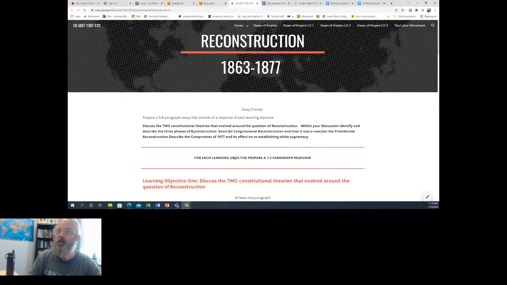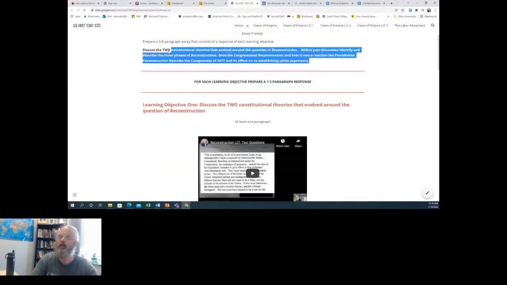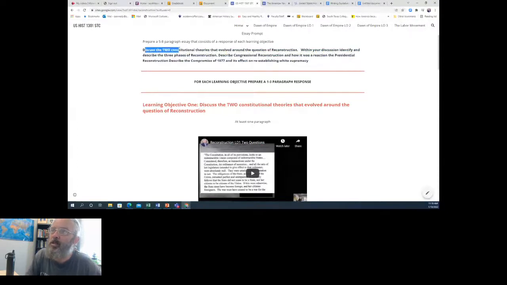You're basically preparing to write a 5 to 8 paragraph essay based on this particular essay prompt, which is posted below the guidelines right there. So how do you prepare for that? All of the material to prepare for this essay prompt: discuss the 2 constitutional theories that evolved around the question of Reconstruction. Within your discussion, identify and describe the 3 phases of Reconstruction.